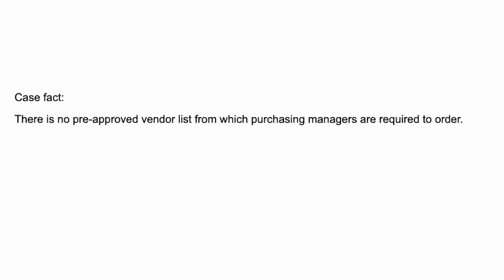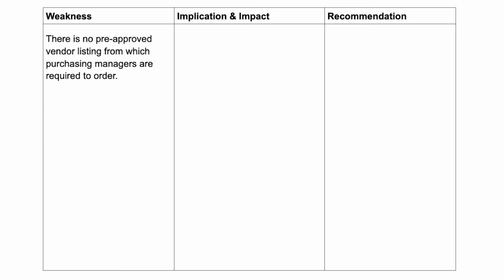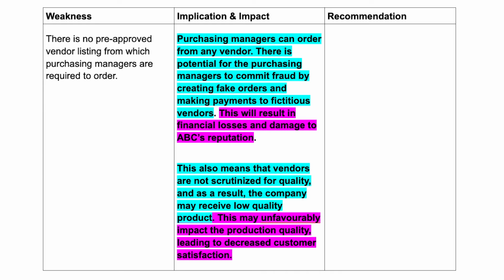Let's say there's a weakness that there is no pre-approved vendor list from which purchasing managers are required to order. In the weakness column, we'll write the case fact. There is no pre-approved vendor listing from which purchasing managers are required to order. You don't have to explain the weakness, by the way. The implication and impact, remember, is WIIR. We'll write the immediate implication and operational or financial impact. We'll write, purchasing managers can order from any vendor. There is potential for the purchasing managers to commit fraud by creating fake orders and making payments to fictitious vendors.